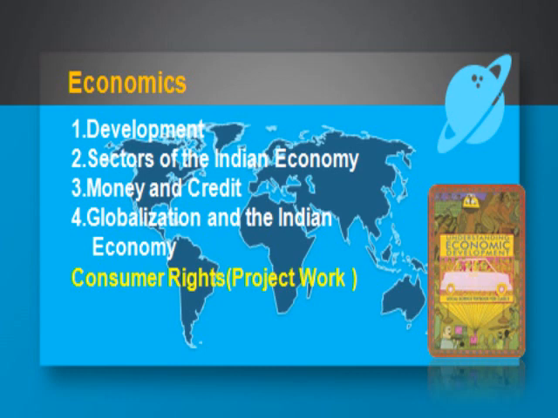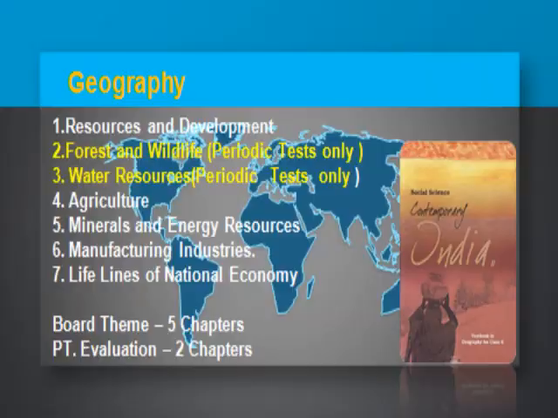So now let's move to the last book, that is Contemporary India 2, the textbook of geography. Here there will be total 7 chapters, and the board will ask 5 chapters here, right? Resource and development, agriculture, mineral and energy resources, manufacturing, and the lifelines of the national economy, right? All chapters are very easy to do and just require understanding. Just 2 chapters will not be asked in the board.